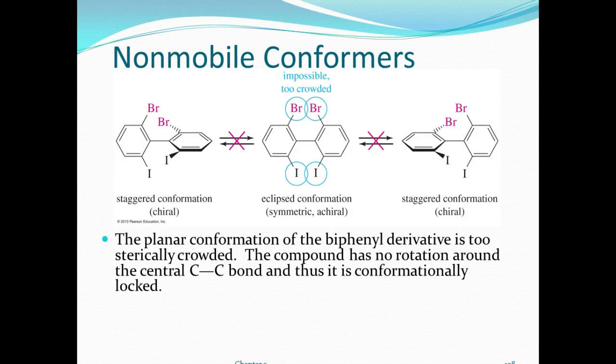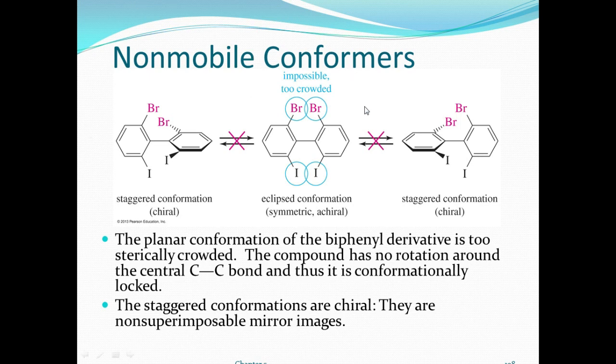Another point: non-planar conformation. Basically, what gives optical activity? Definitely a molecule with a chiral carbon having four different groups gives optical isomerism. But this molecule is a biphenyl.